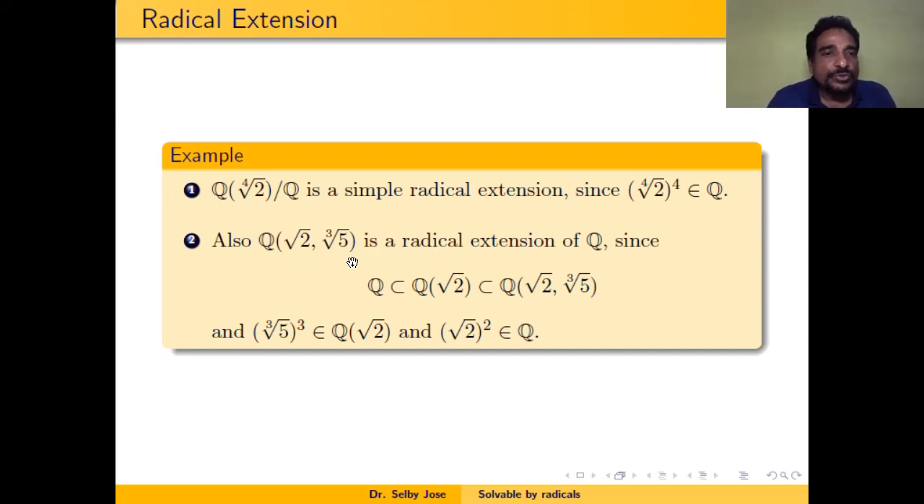Also Q(√2, ∛5) is a radical extension of Q, because we have a tower of extensions: Q contained in Q(√2) contained in Q(√2, ∛5). And (∛5)³ is equal to 5, which belongs to Q(√2), and (√2)² is equal to 2, which is in Q. Therefore Q(√2, ∛5) over Q is actually a radical extension.